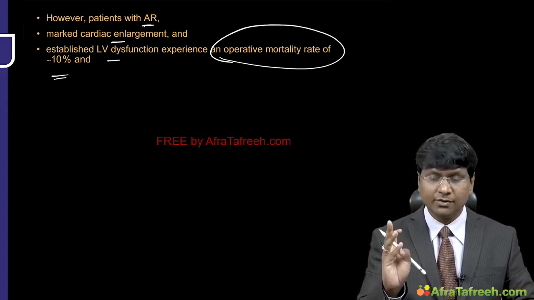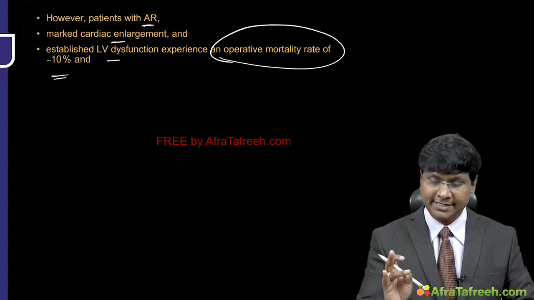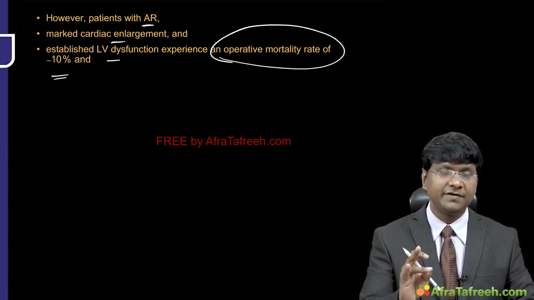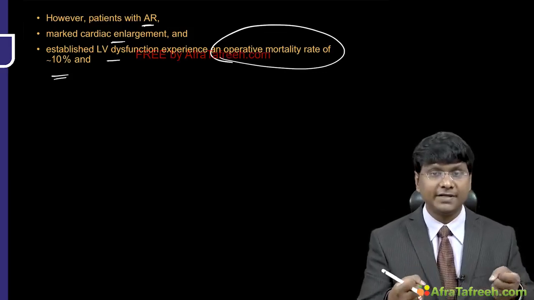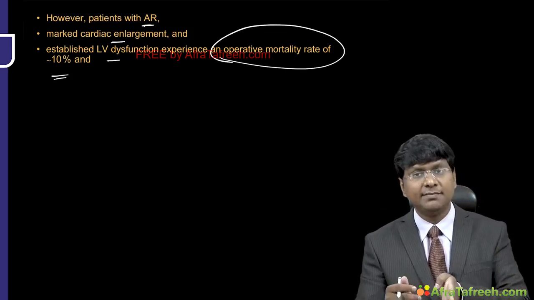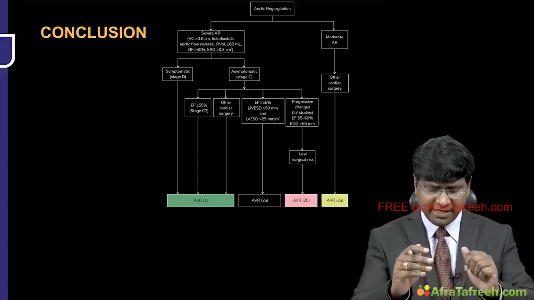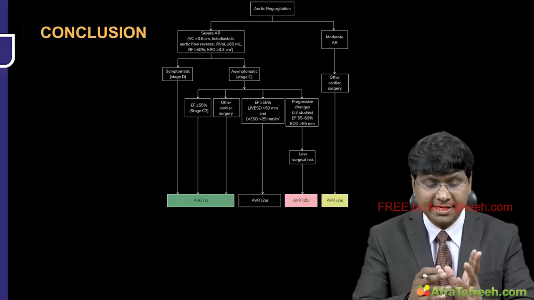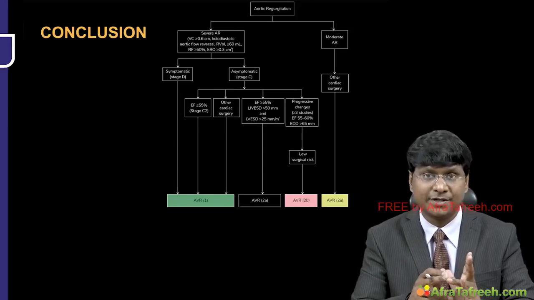So that is about the surgery. Like we have the mechanical or bioprosthetic valve replacement, then surgical repair in case of infective endocarditis causing perforation or trauma causing tearing of the aortic valve, and the third important one is the reconstructive procedures. Now finally, aortic regurgitation can occur due to primary valve pathology or aortic root pathology.